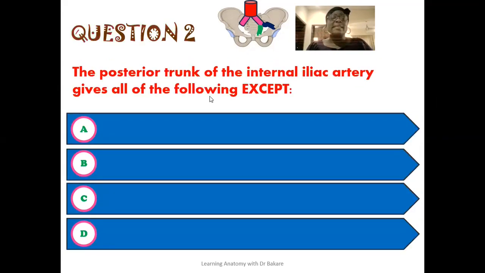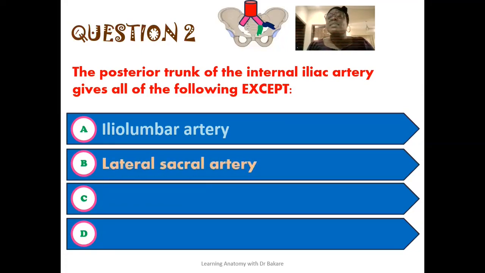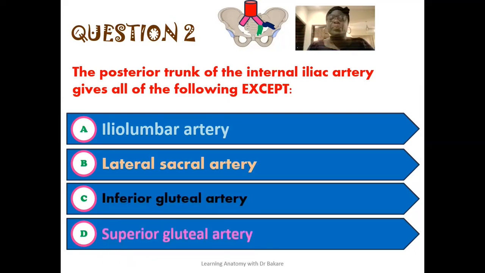The second question here reads that the posterior trunk of the internal iliac artery gives all of the following except, is it except the iliolumbar artery? Is it except the lateral sacral artery? Is it except the inferior gluteal artery? Or is it except the superior gluteal artery? So which of these options here is not given off by the posterior trunk of the internal iliac artery?